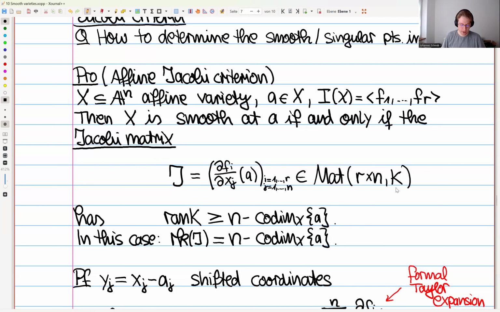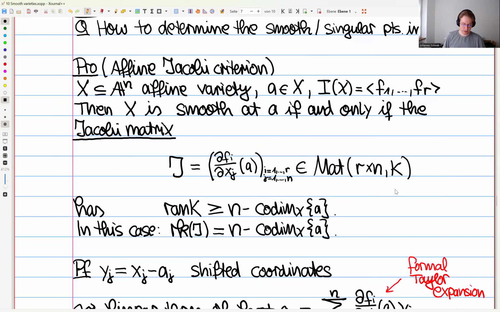And here note, the F_i are all polynomials in n variables. Then we can calculate their partial derivatives like this. These are again polynomials we can evaluate at the point. This gives us elements in K. So we just get one explicit r × n matrix with entries in the field.